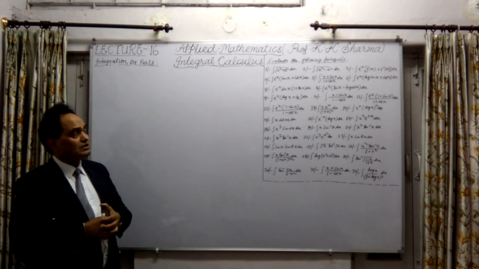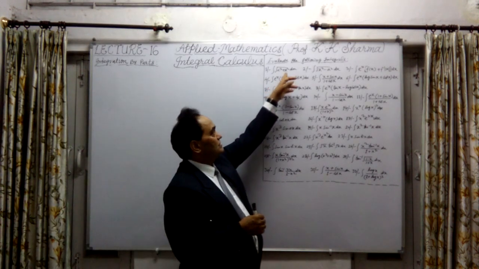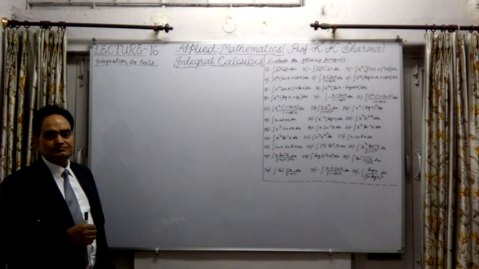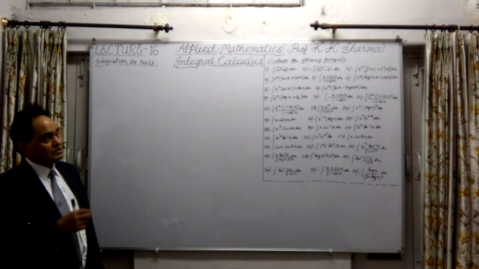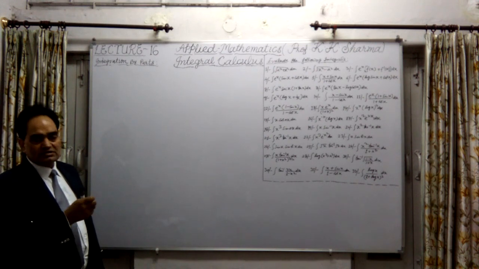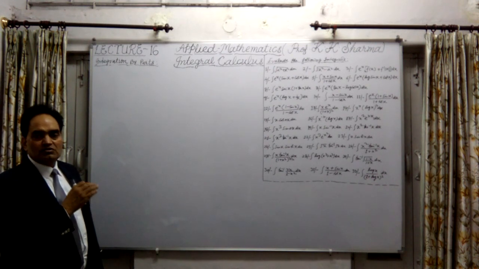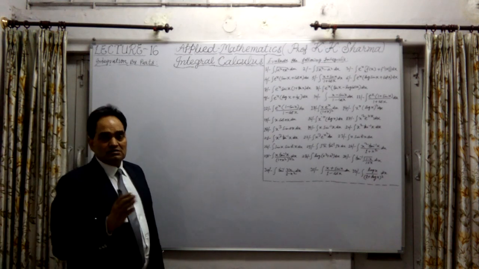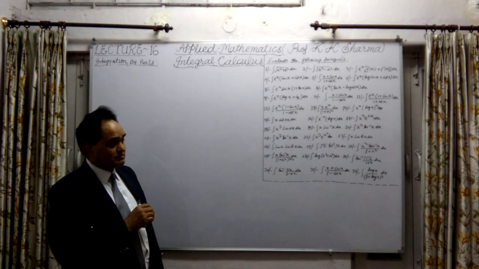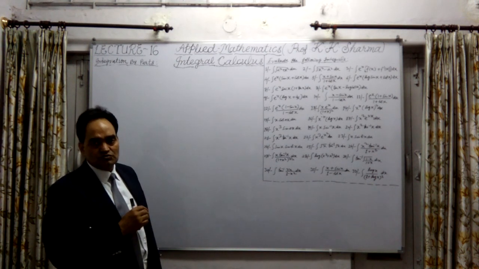Now, special functions are these three: A, B, and C. The third type is where some integrals are given which we have to break into two parts. One of them is to be integrated with the help of the by parts method, then the other one will be cancelled out by the result we obtain from the integral of the first one. So that kind of questions are also there.